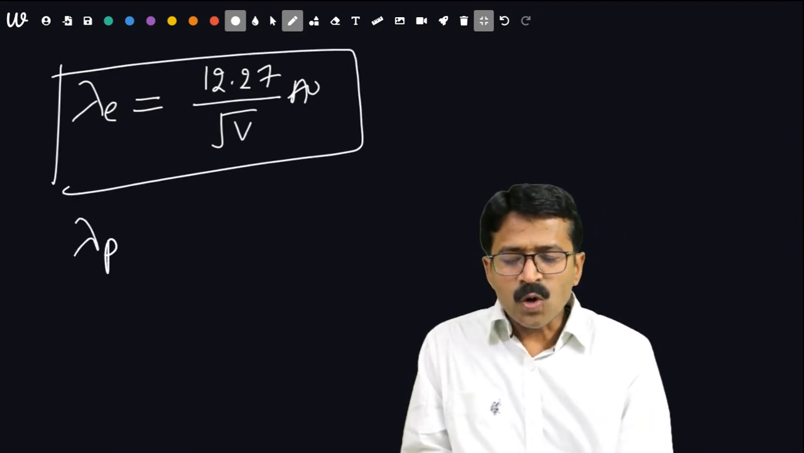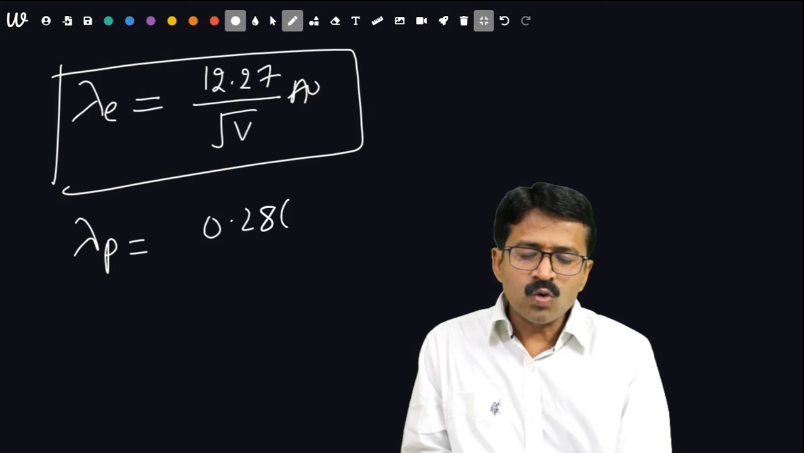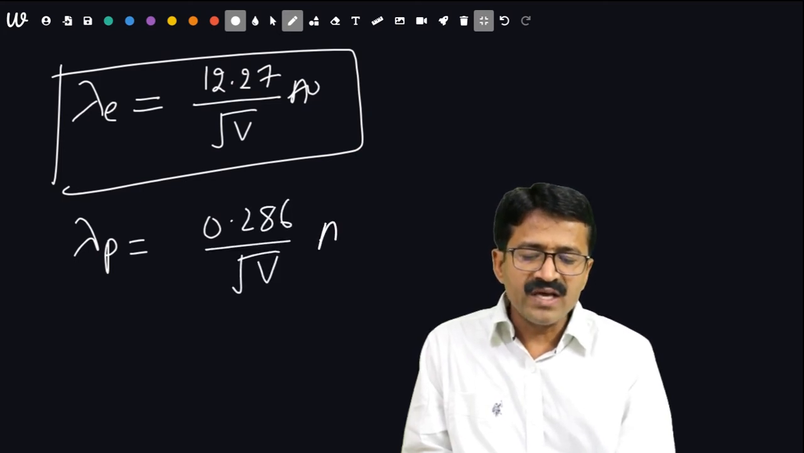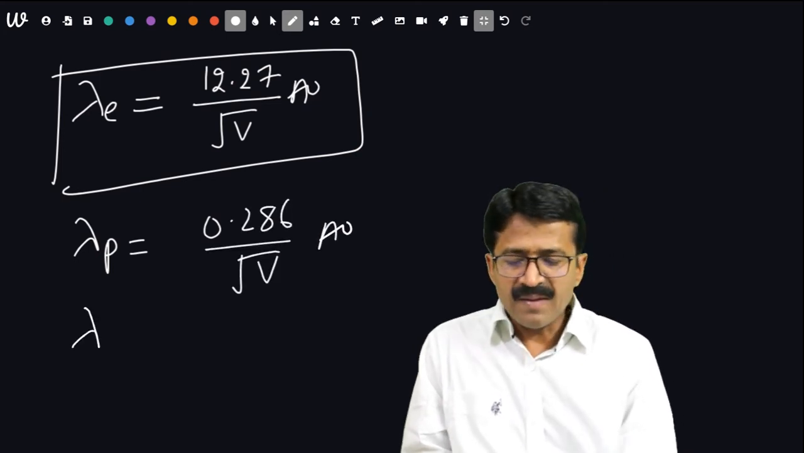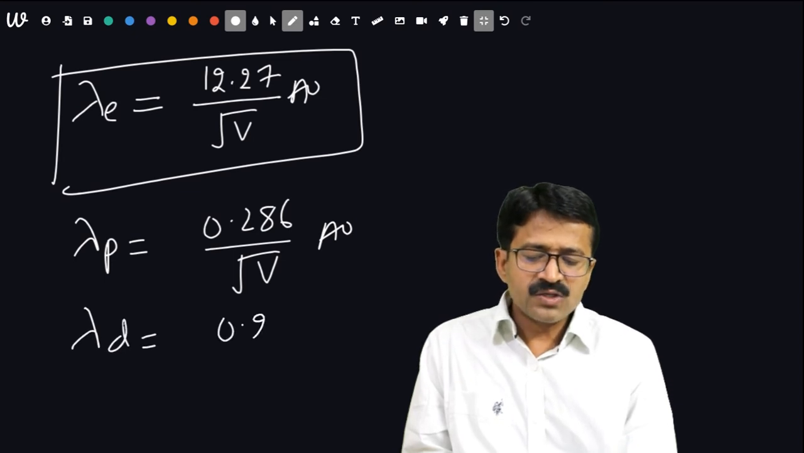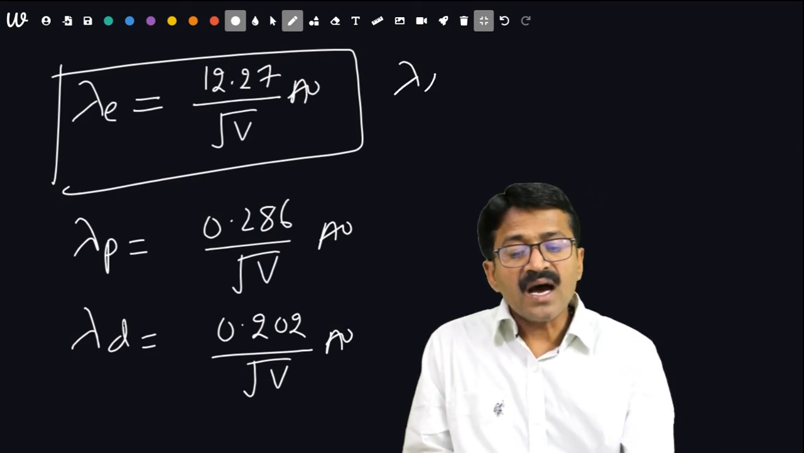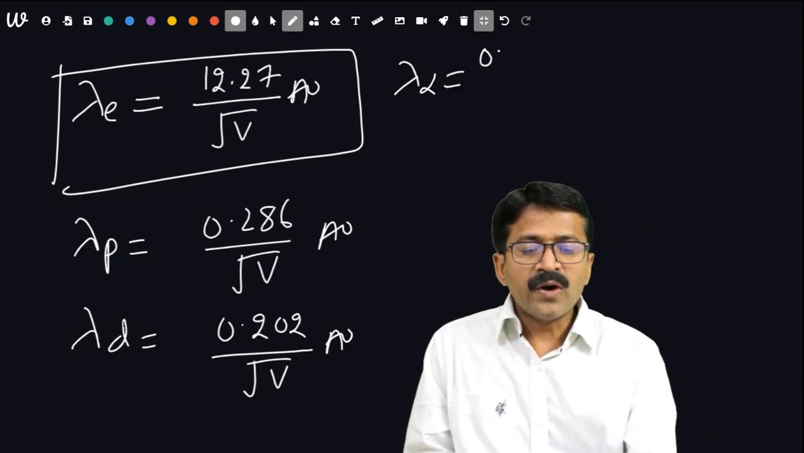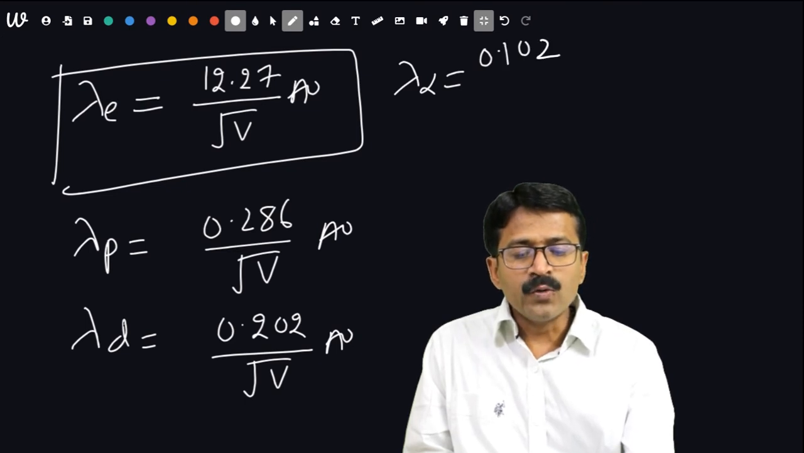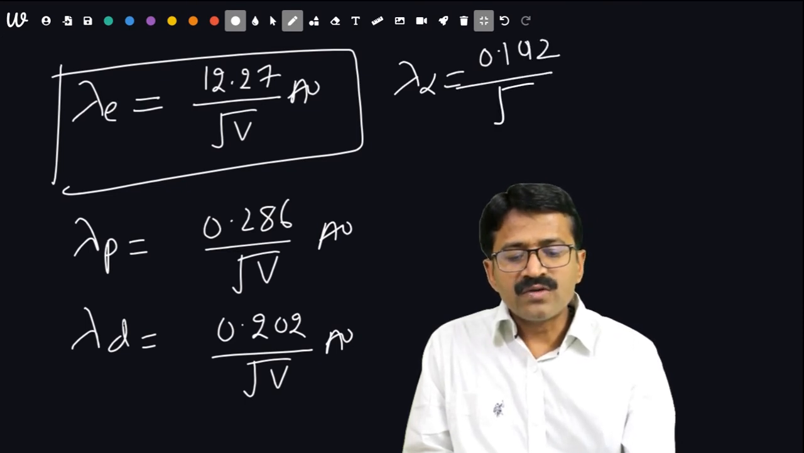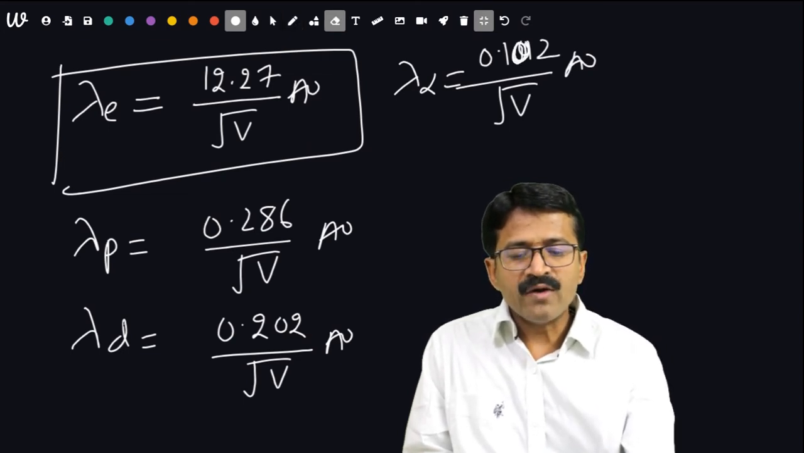Lambda proton will be 0.286 upon root V angstrom. Remember, lambda deuteron will be 0.202 upon root V angstrom. Remember, lambda alpha will be 0.1012 upon root V angstrom. It is also very important. This also you have to learn.